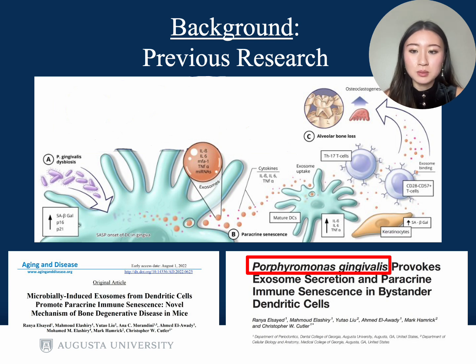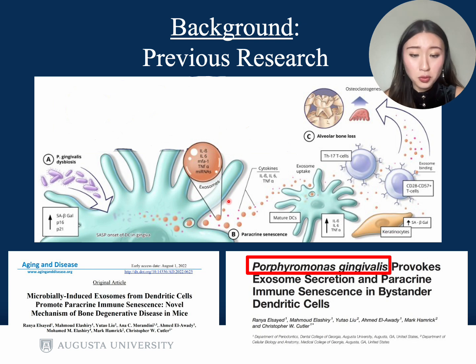A suggested mechanism of the disease with the role of helper T17 cells and dendritic cells has been mapped out by previous works in our lab. Dendritic cells are the resident immune cells in the gingival tissue linking the innate and adaptive systems. In this mechanism, the pathogen enters a dendritic cell and induces premature senescence, or aging, within that cell. Then the senescent dendritic cell releases cytokines, cell mediators, and exosomes as a part of its senescence-associated secretory phenotype, or the SASP, to the extracellular microenvironment.